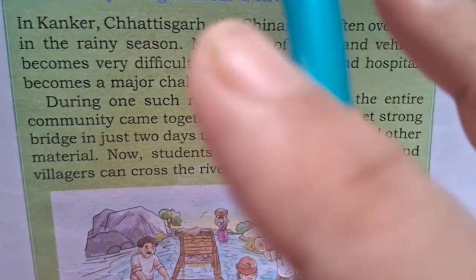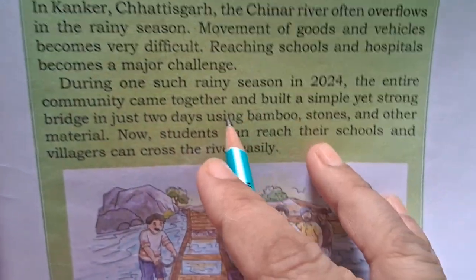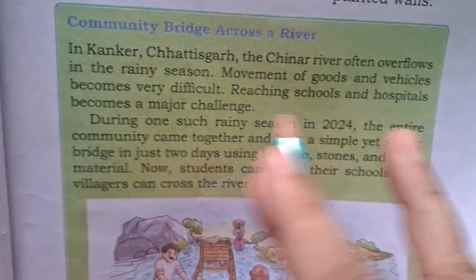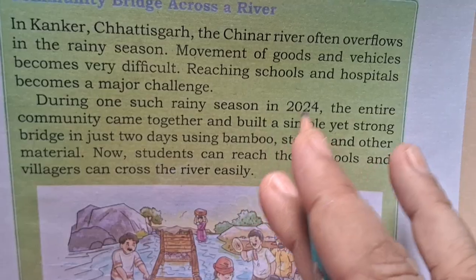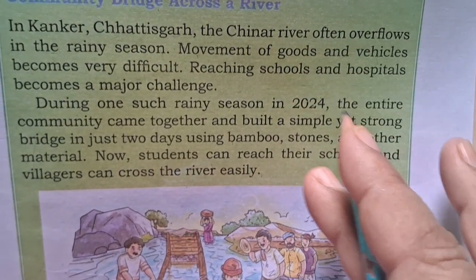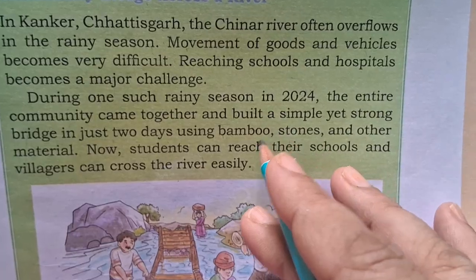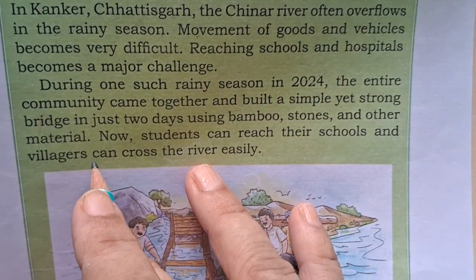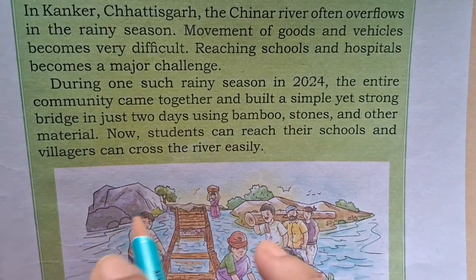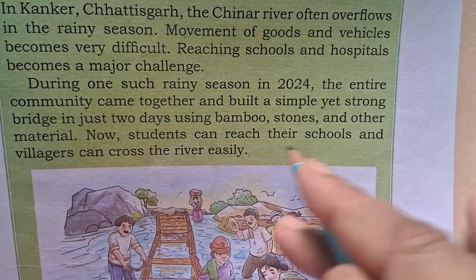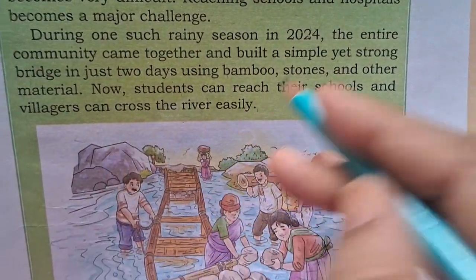This is a real example. In 2024, the communities came together, used bamboo, stones and other material and made a bridge. Understood? Students can reach their school and villagers can cross the river.